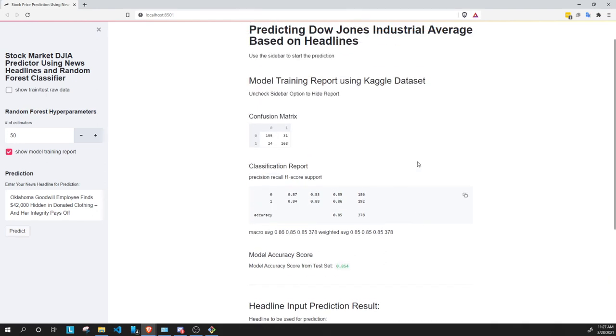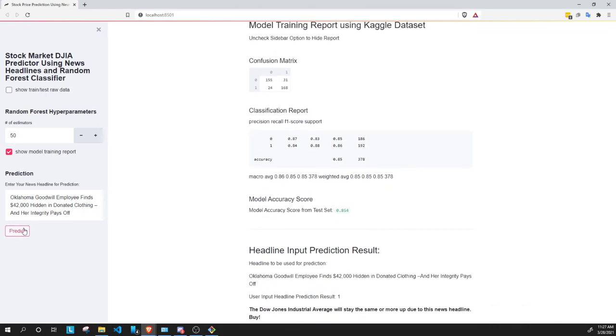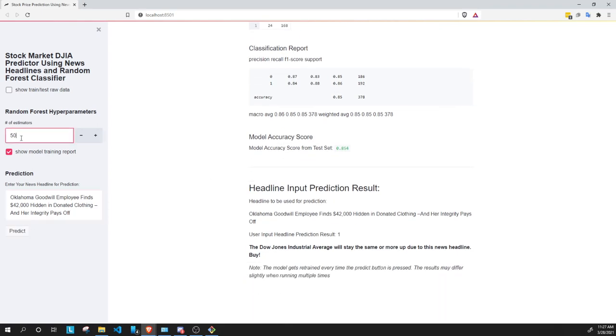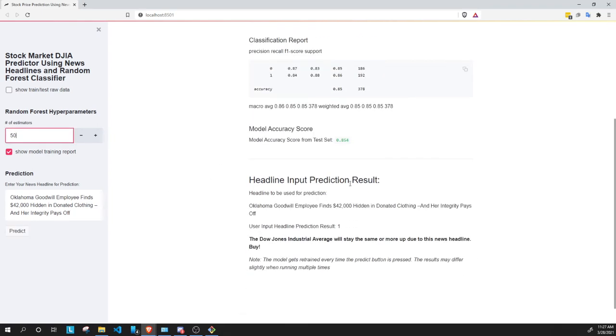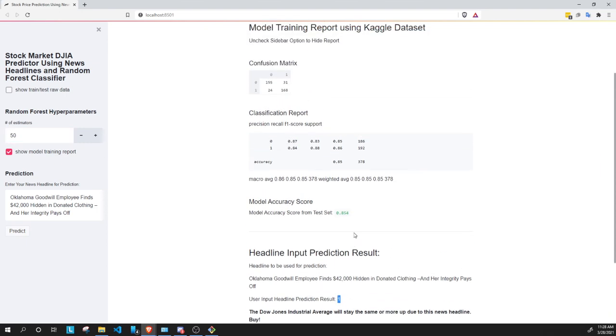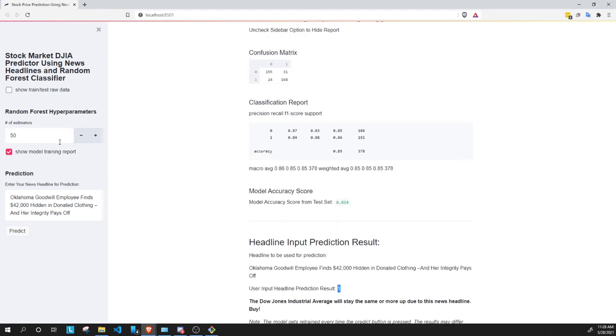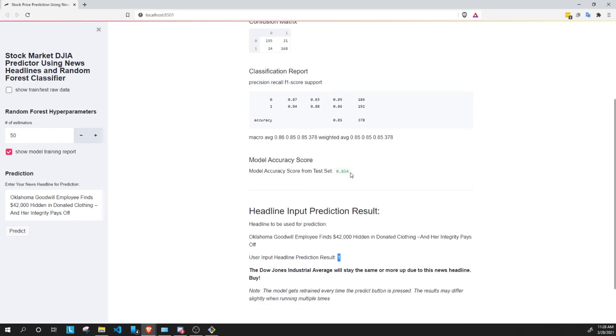And please keep in mind that when predict is pressed multiple times, even though it's the same input and the same result, we may not always get the same accuracy score, and the prediction may not always be the same just because the model is being retrained every time, so there is some degree of randomness in that.